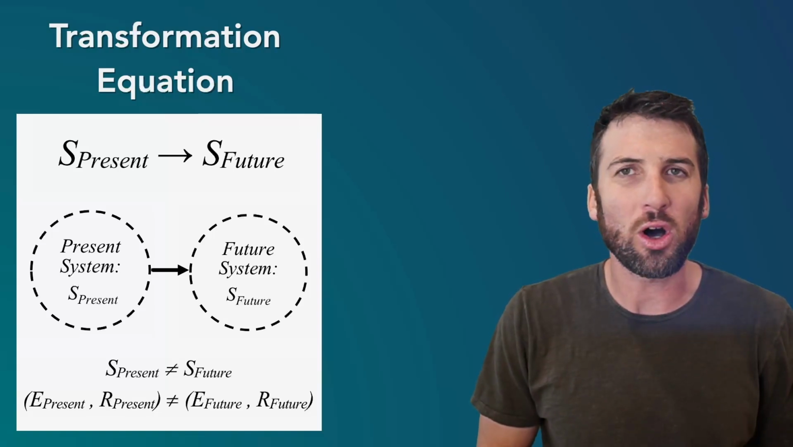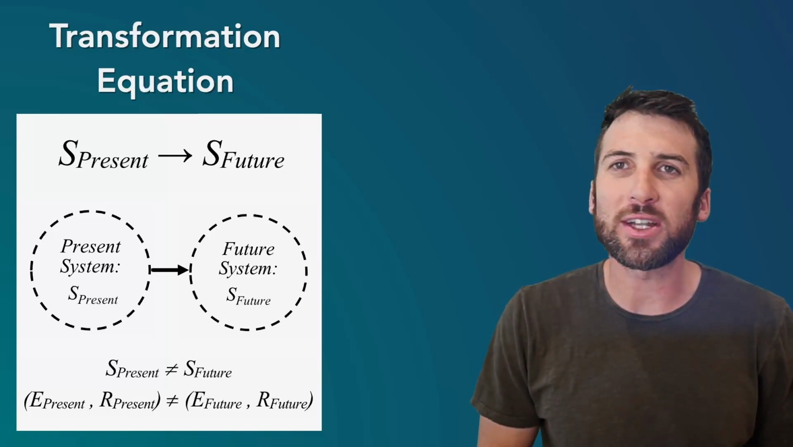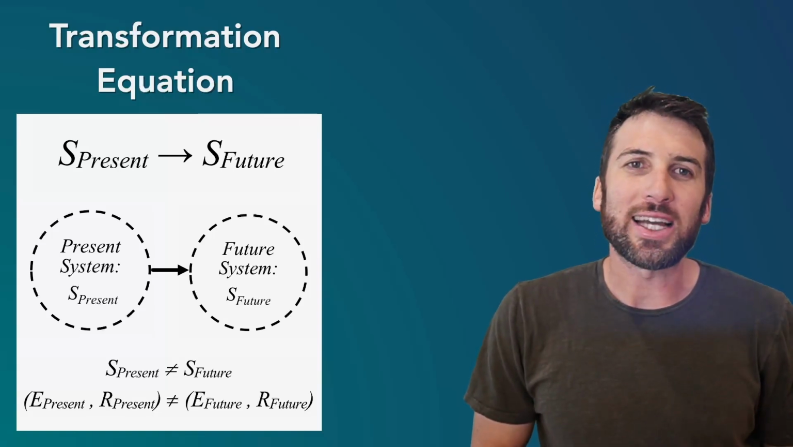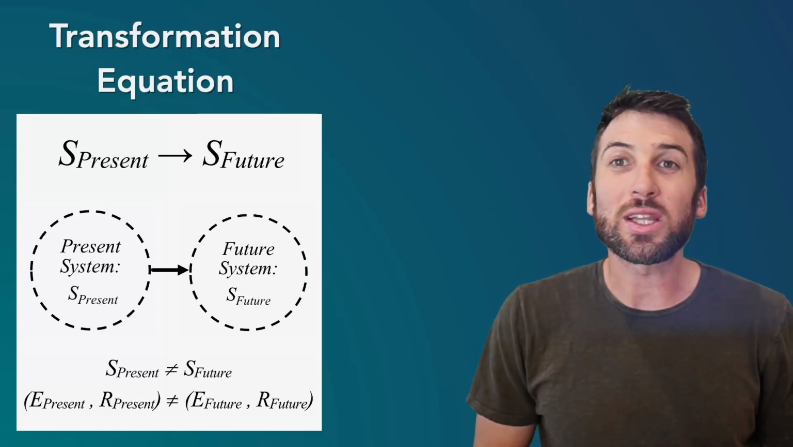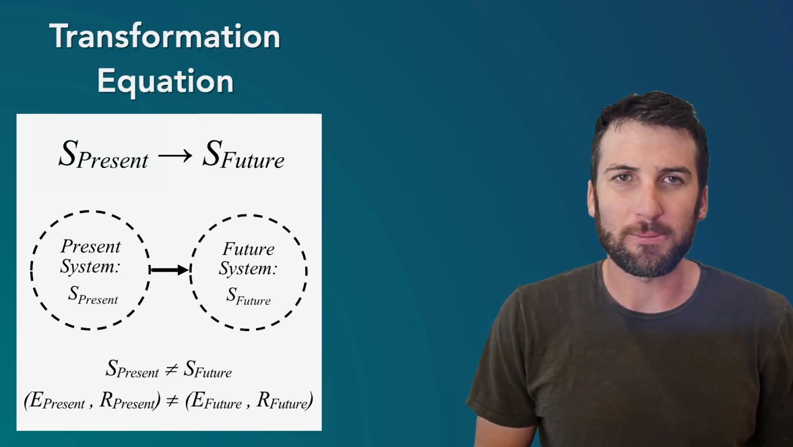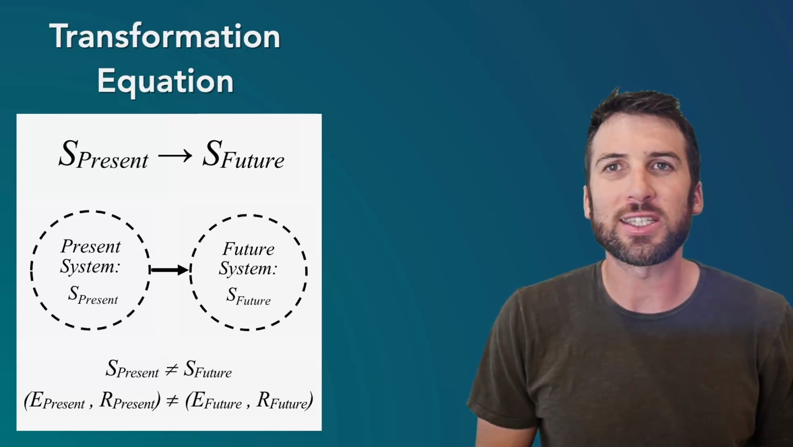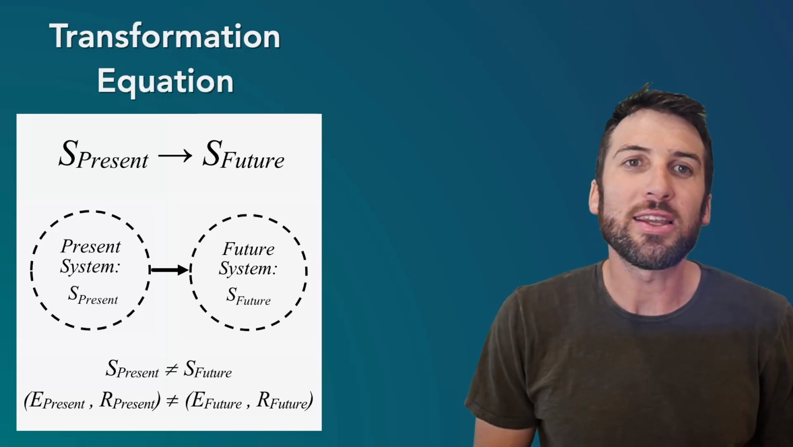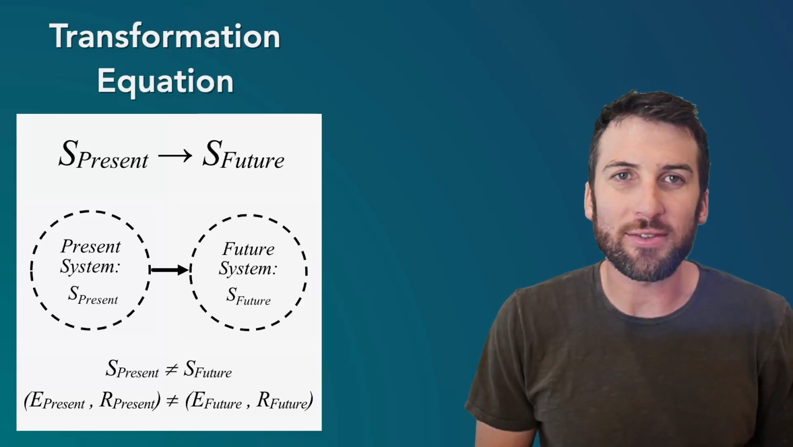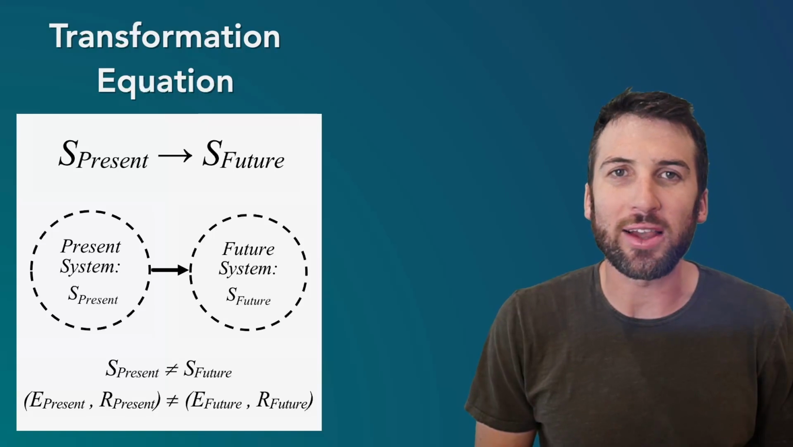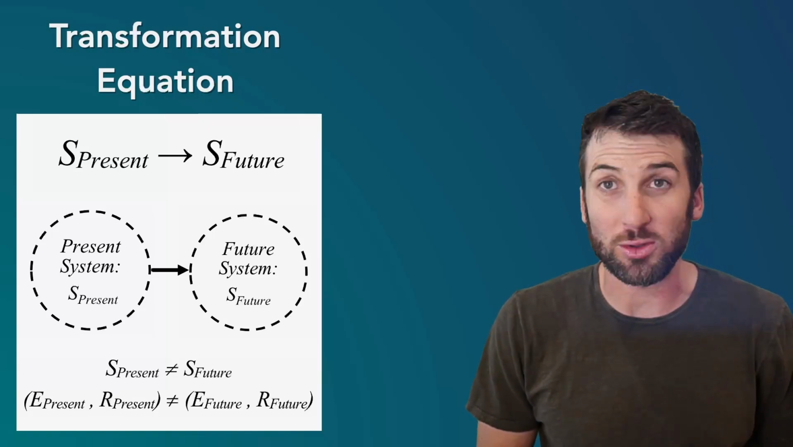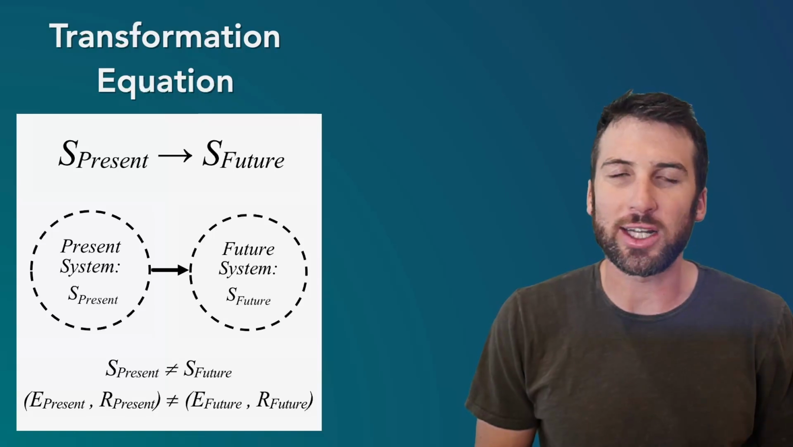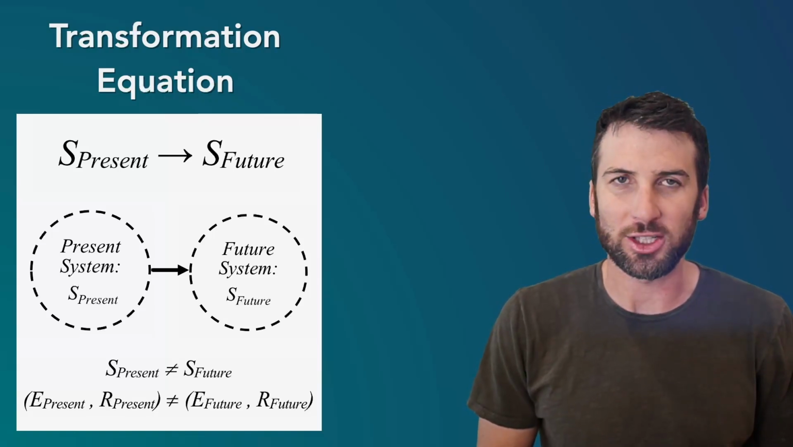Now, if you recall, our earlier formal definition of a system is that a system contains elements, but also relationships between those elements. So this means that if a system is transformed from the present to the future, the elements and relations of the present do not equal the elements and relations of the future. Either the elements are changed, the relations are changed, or both have changed.